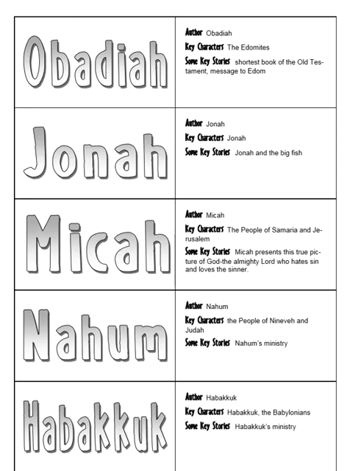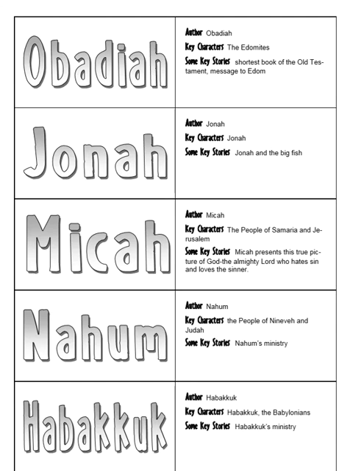Obadiah. Author: Obadiah. Key characters: the Edomites. Some key stories: the shortest book of the Old Testament, a message to Edom. Jonah. Author: Jonah. Key characters: Jonah. Some key stories: Jonah and the big fish.